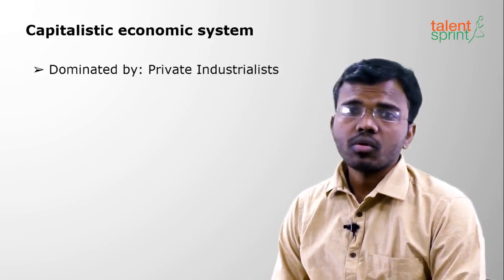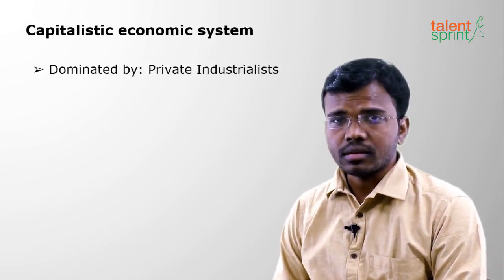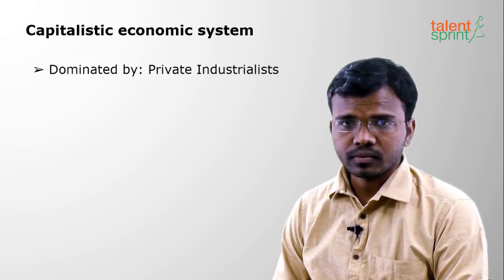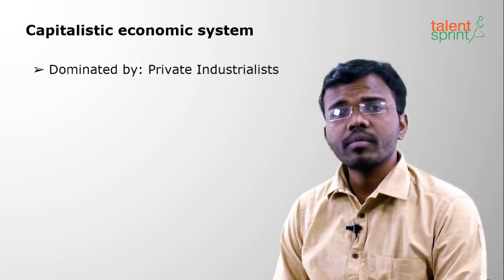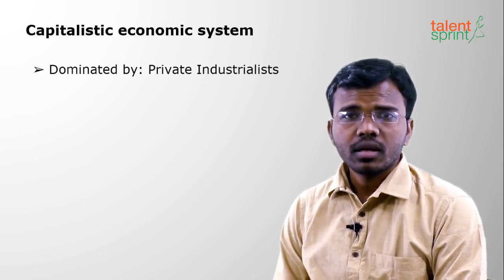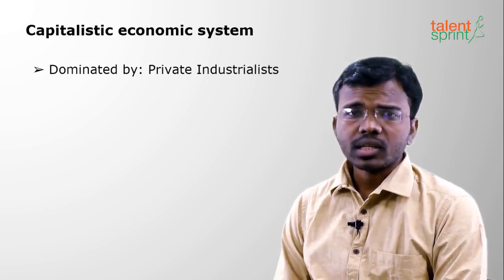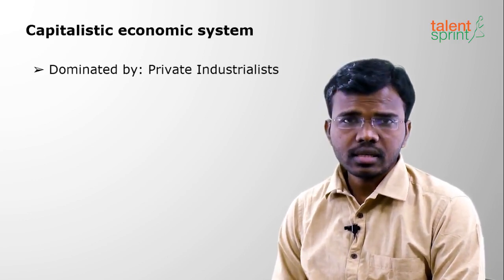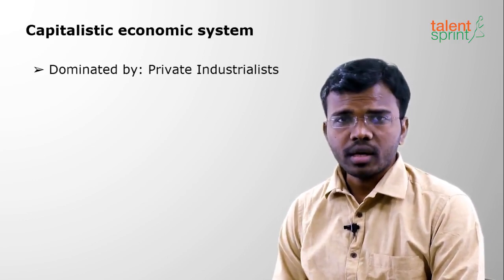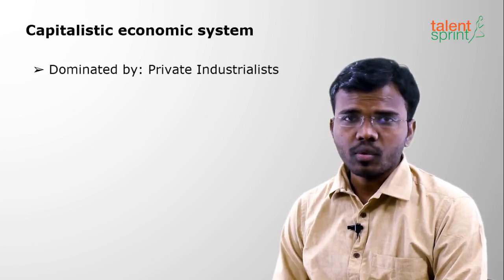Because they are the owners of major companies in the country, they dominate the total country. Such an example is the US. The US is dominated by private industries like the Google CEO, Microsoft CEO, or Facebook CEO. Whatever the private industrialists say, the country may obey, or the president of the country may obey.